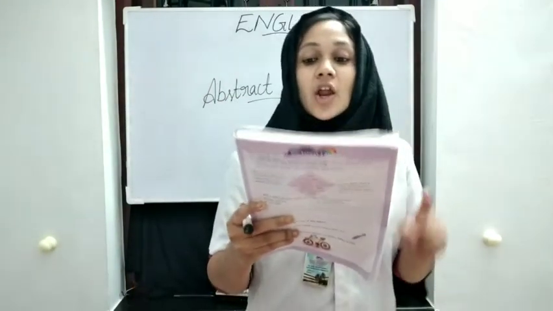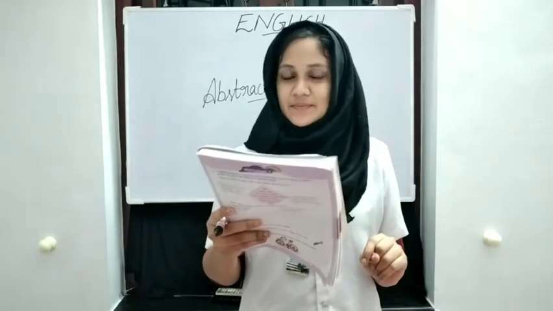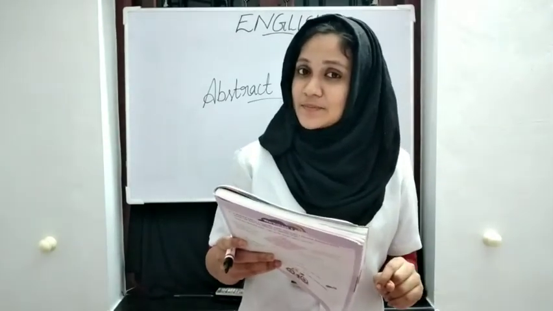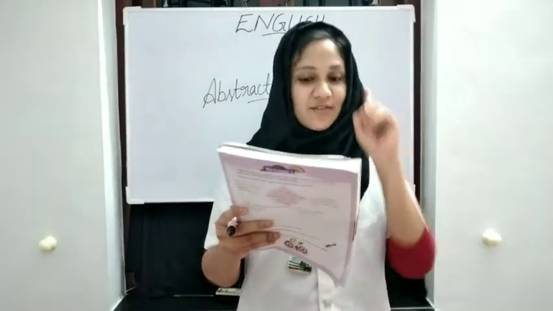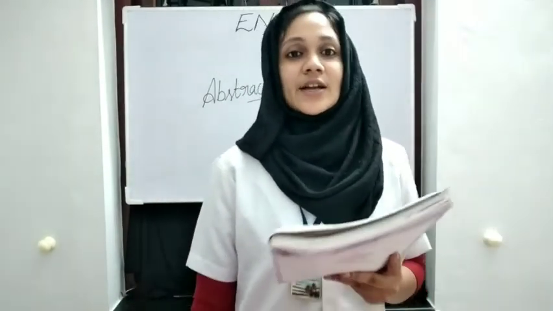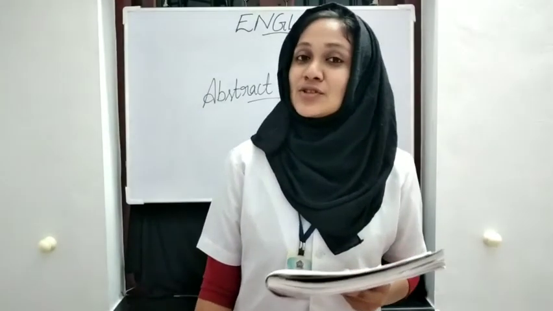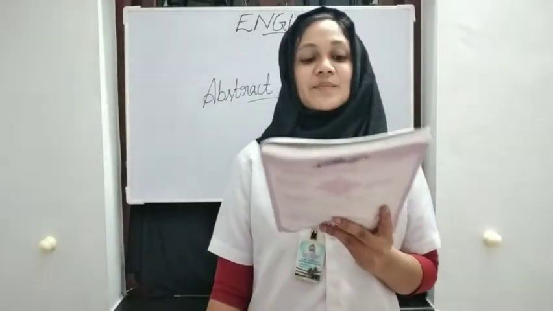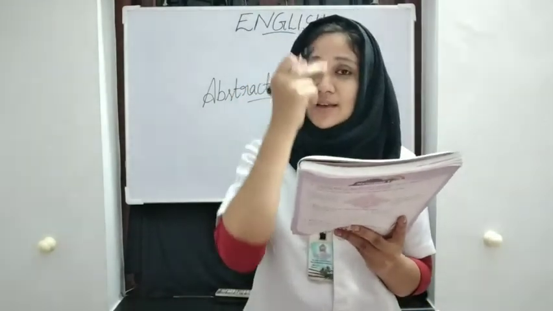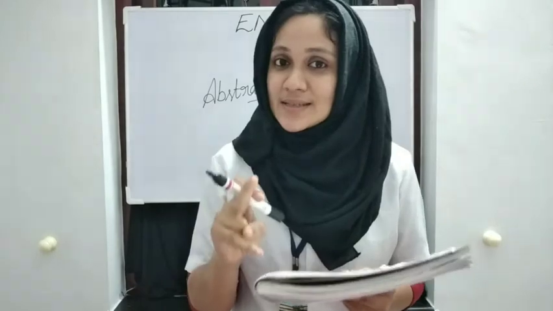First question, a clock has hands. Does a clock have hands? No, it is false. Second question, a tree has a trunk. A tree has a trunk. Yes, it is true, isn't it? Third question, a watch has eyes. A watch has eyes. Does a watch have eyes? No, that is false. Fourth question, a saw has teeth.